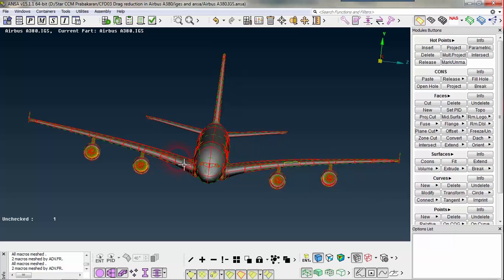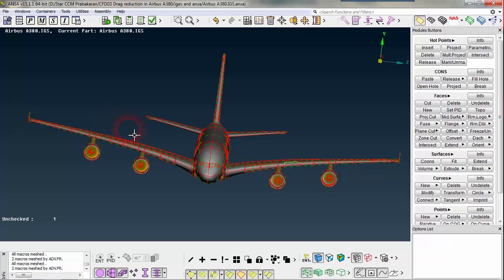Because the flow on the right side is similar to the left side, there is no variation at all. So I am just going to delete one half of my CAD model, and then I will perform the geometry cleanup operations on the other half.